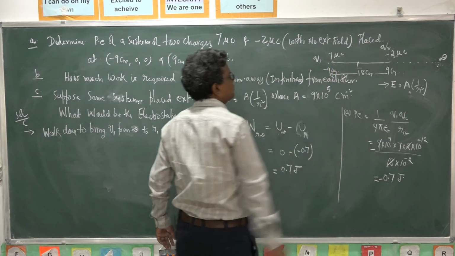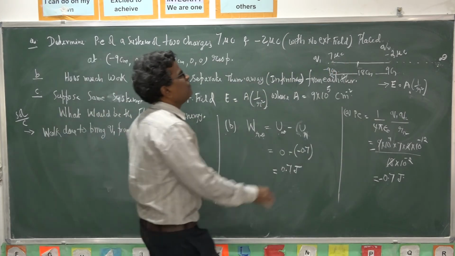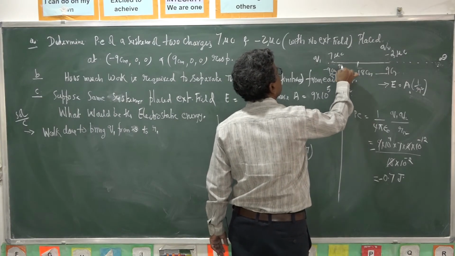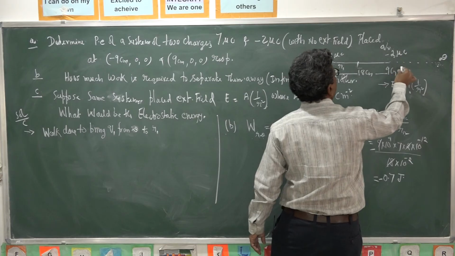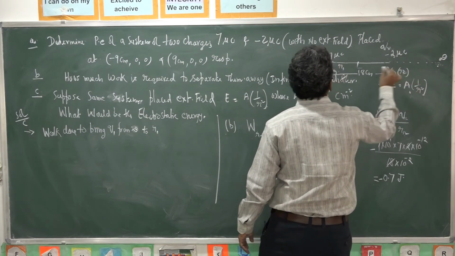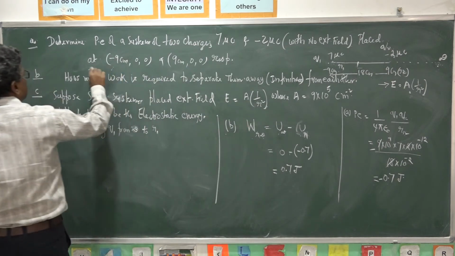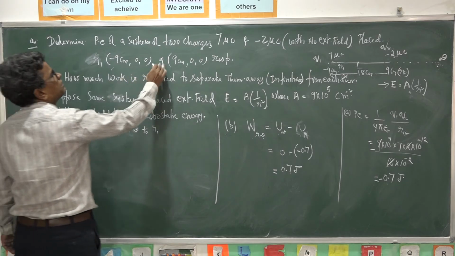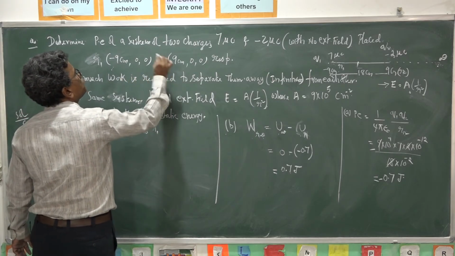This one is placed at R1 and this one is placed at R2. I take these as the coordinates: this one is R1, this I consider as R2.